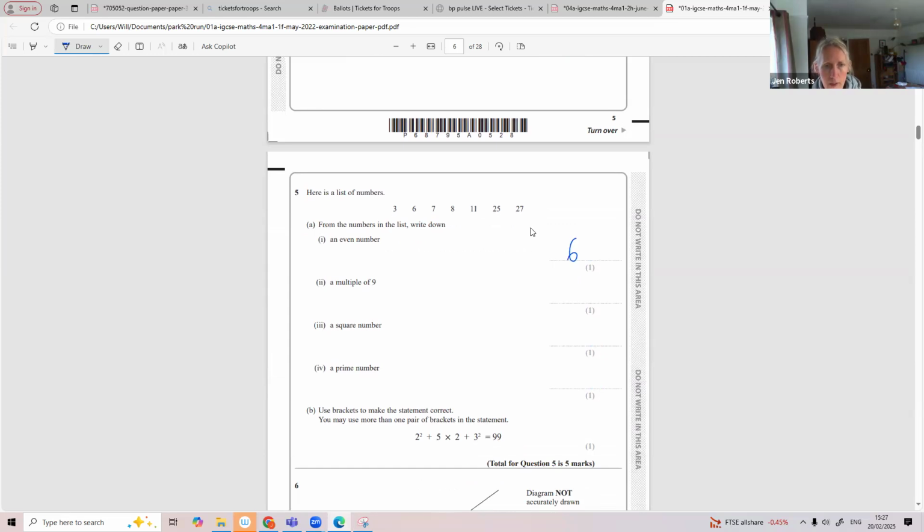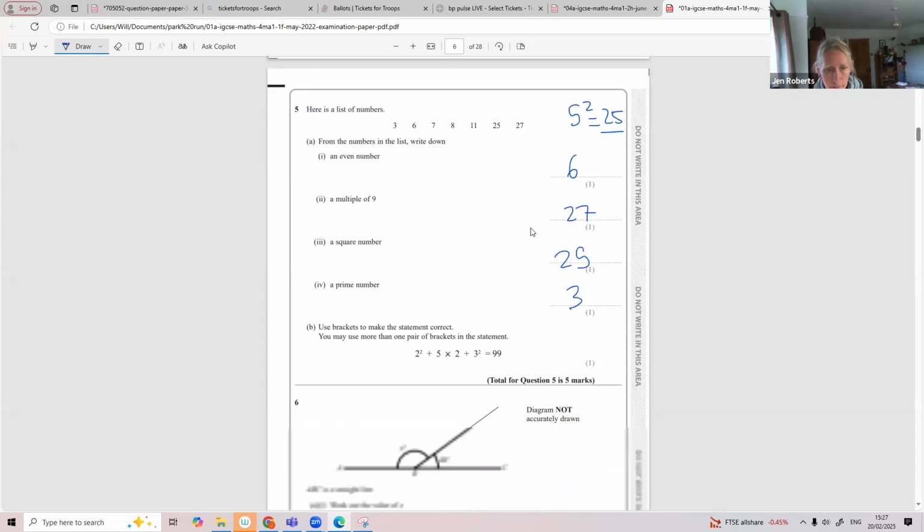Multiple of 9, so a number here in the 9 times table, 27. A square number, 25, because 5 squared, 5 times 5 is 25. 25 is a square number. A prime number has exactly 2 factors, so you could have chosen 3, or 7, or 11.